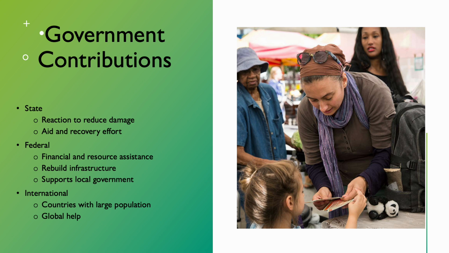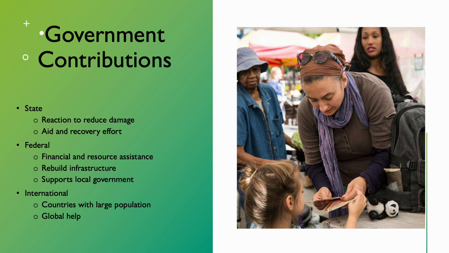Additionally, states play a crucial role in long-term recovery by funding reconstruction efforts and providing support to affected individuals and businesses. The federal government provides financial aid and resources to support disaster-affected areas. This assistance includes funding for emergency response efforts, relief programs for affected individuals, and grants to support rebuilding and recovery.